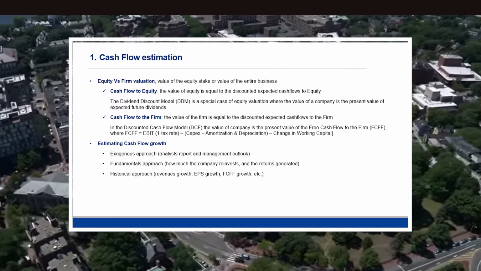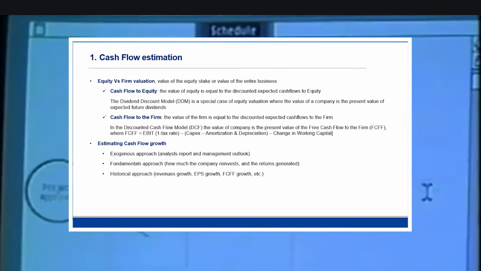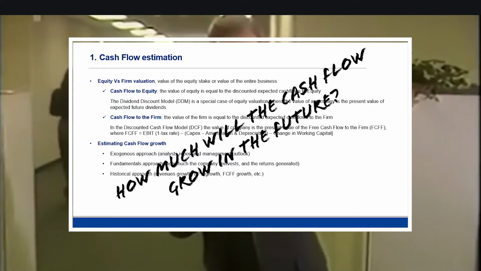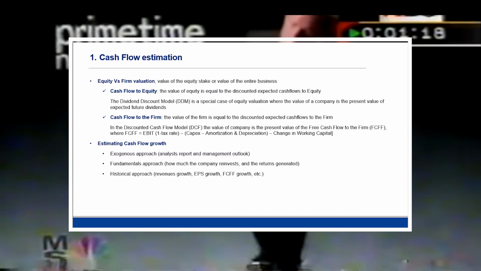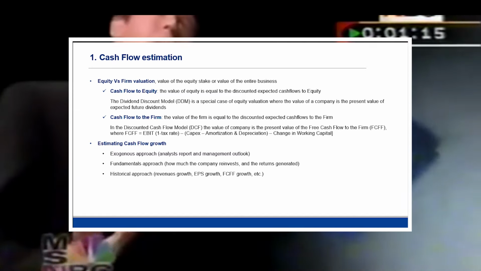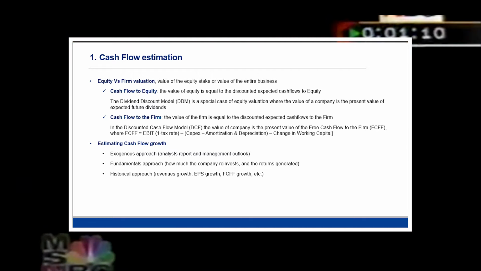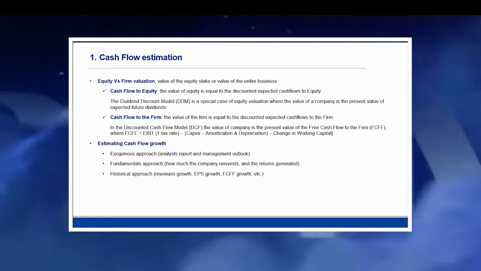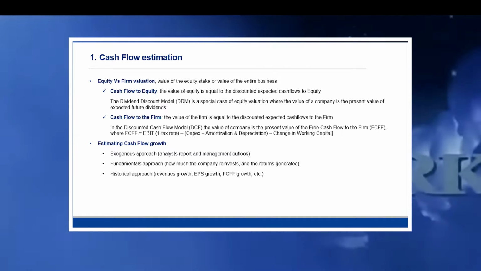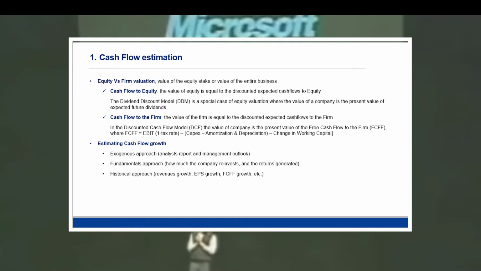We now have to tackle the first big question when dealing with DCF, meaning at which rate we will let this cash flow grow. Or said in another way, how much do we think the business is going to grow its free cash flow in the next 10 years? There are three fundamental ways to address this question. We can start by using external inputs, meaning looking at analyst reports or at the management outlook of the company. Alternatively, we can estimate the company's future growth by looking at how much the company is able to reinvest and the return on capital that it is able to generate. Finally, we can look at the history of the company to understand how much it was able to grow in the past.